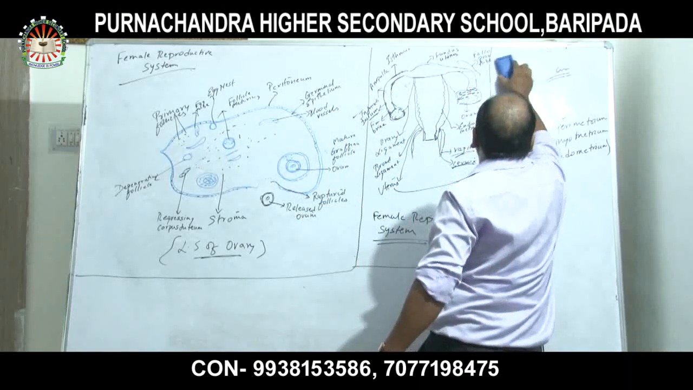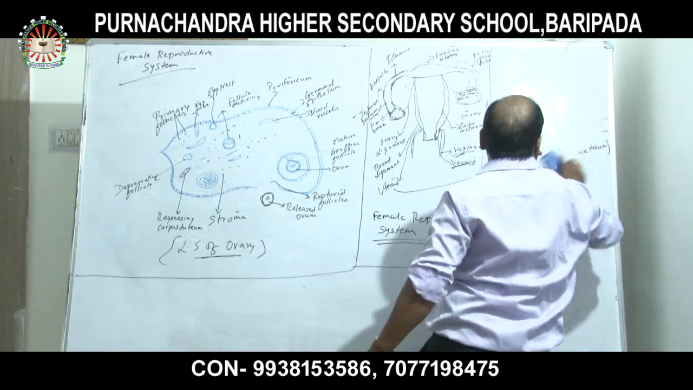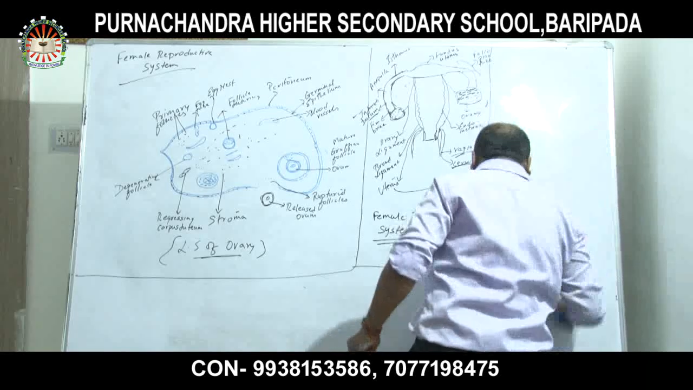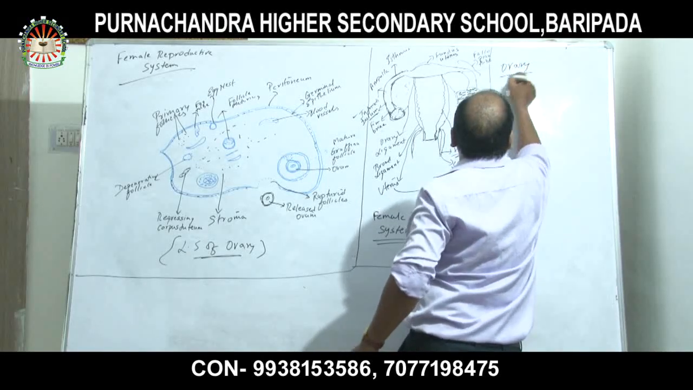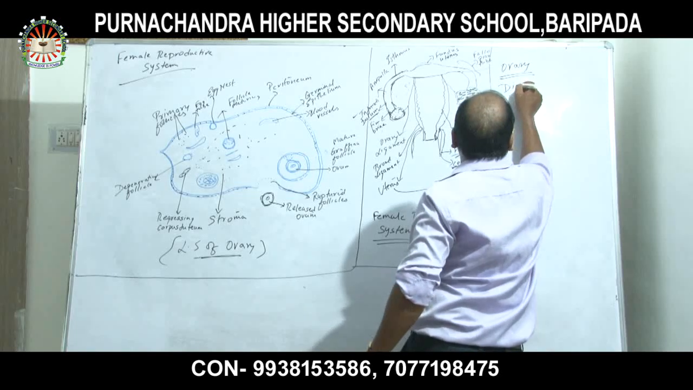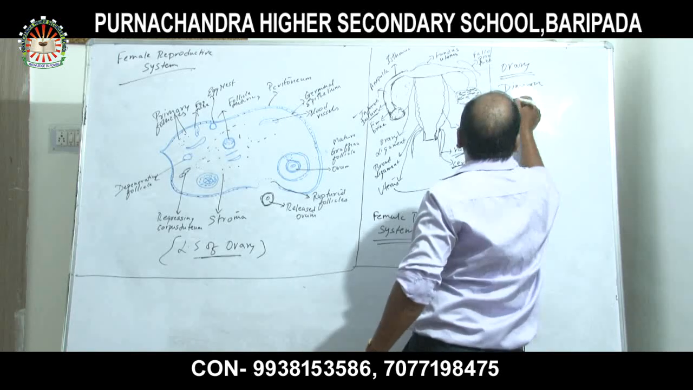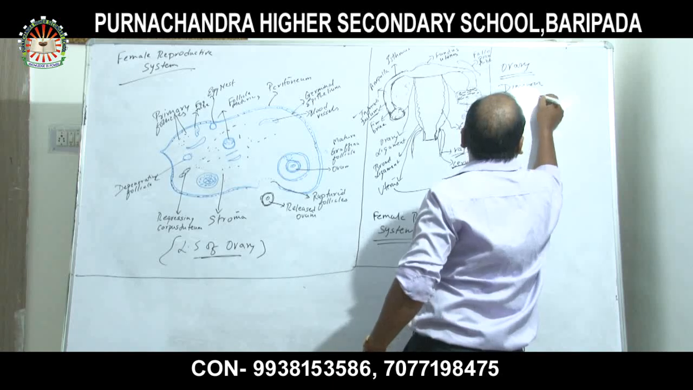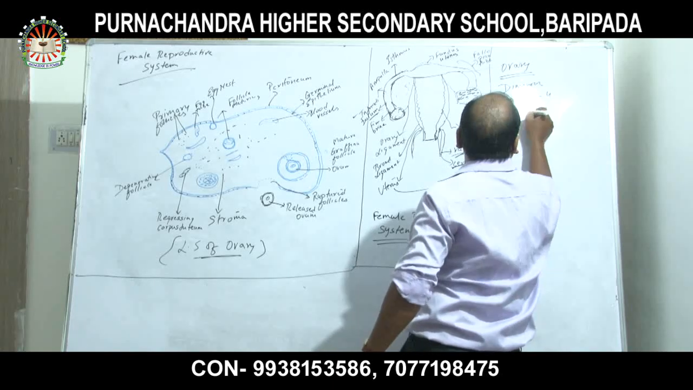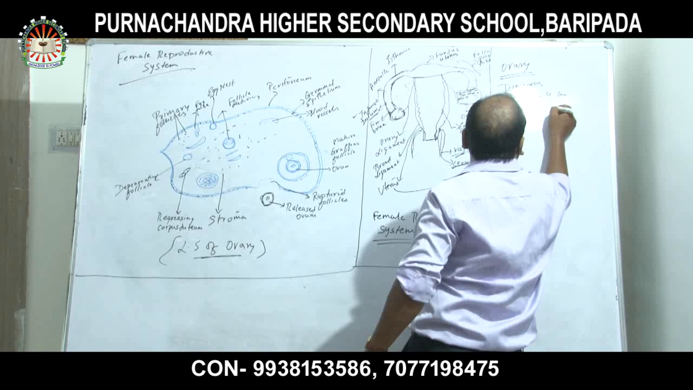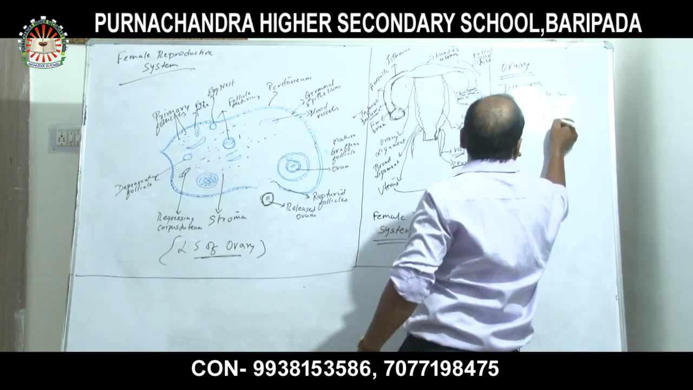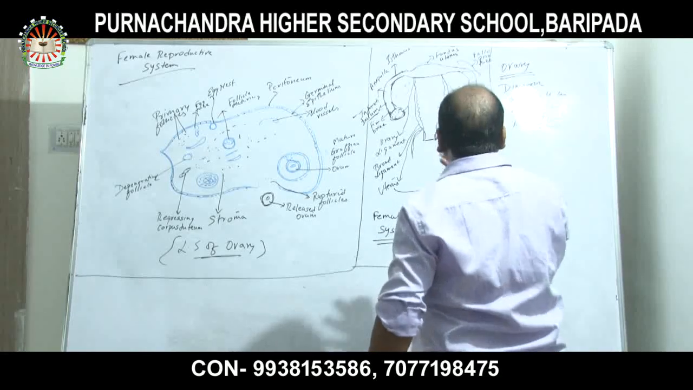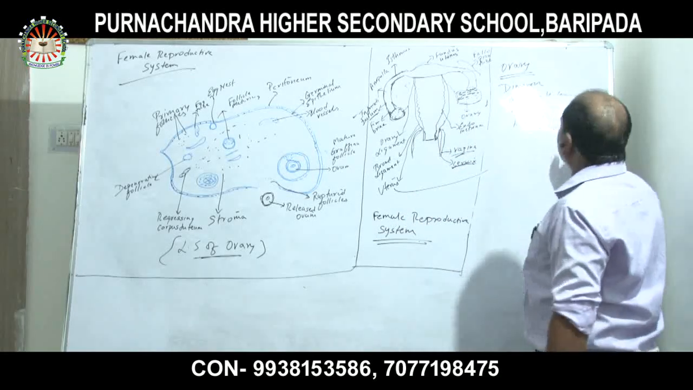Now I am going to explain the female reproductive system part-wise. First, the ovary. The dimension of the ovary is: length 2 to 4 centimeter, breadth 2 centimeter, and height or thickness 1 centimeter. Okay, this is the dimension of the ovary.